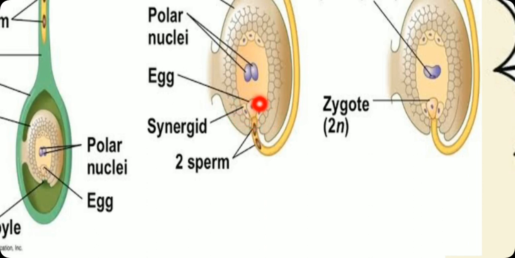So synergids are protective to the egg cell, and they also guide the pollen tube to move into the embryo sac. When they meet the pollen tube, they help in the cessation of the pollen tube. It means the pollen tube cannot grow further into this embryo sac. Now the role of that pollen tube is over, so further development of the pollen tube will not take place. After that, synergids also get degenerated.